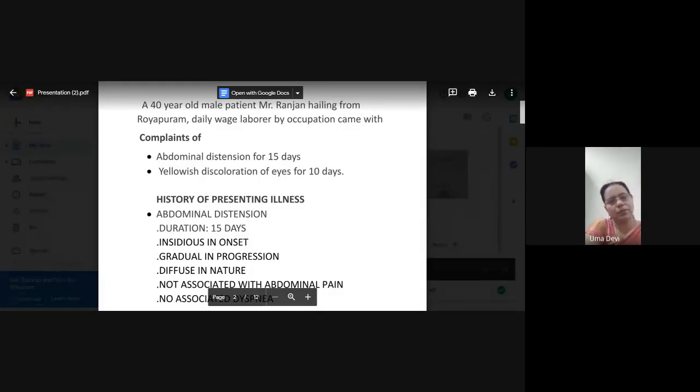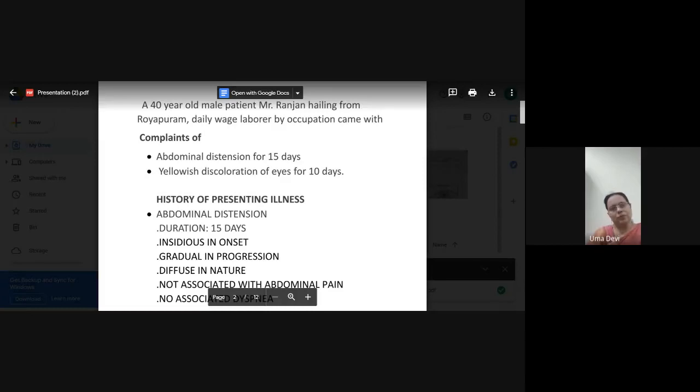So whenever we are going to talk of abdominal distension, one, what is the duration; two, how is the onset, whether sudden or insidious, gradual; and third, whether it is diffuse in nature, whether it is a uniform or non-uniform distension. When there is a uniform distension, we know that it is something generalized.